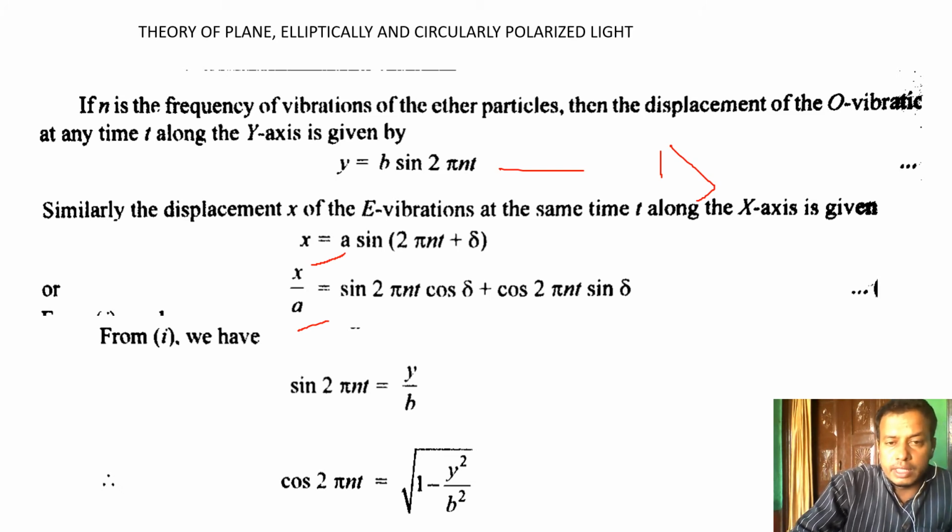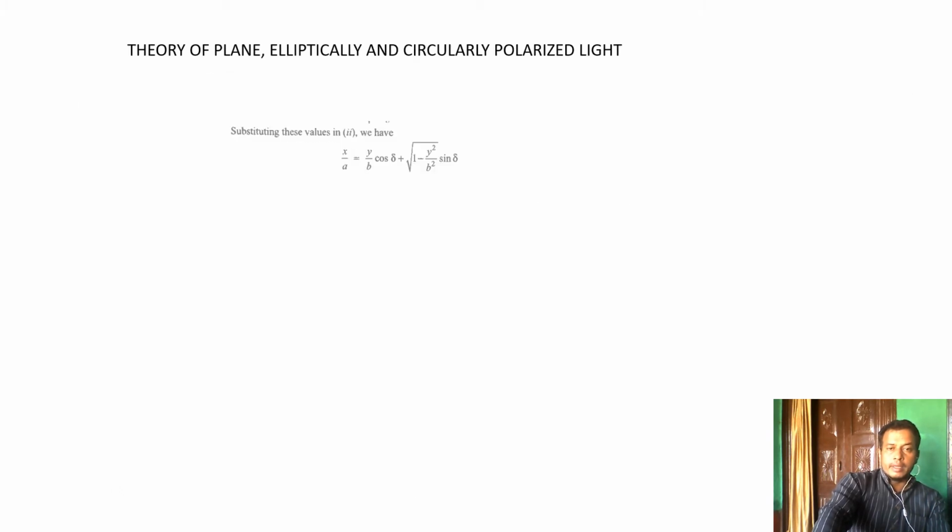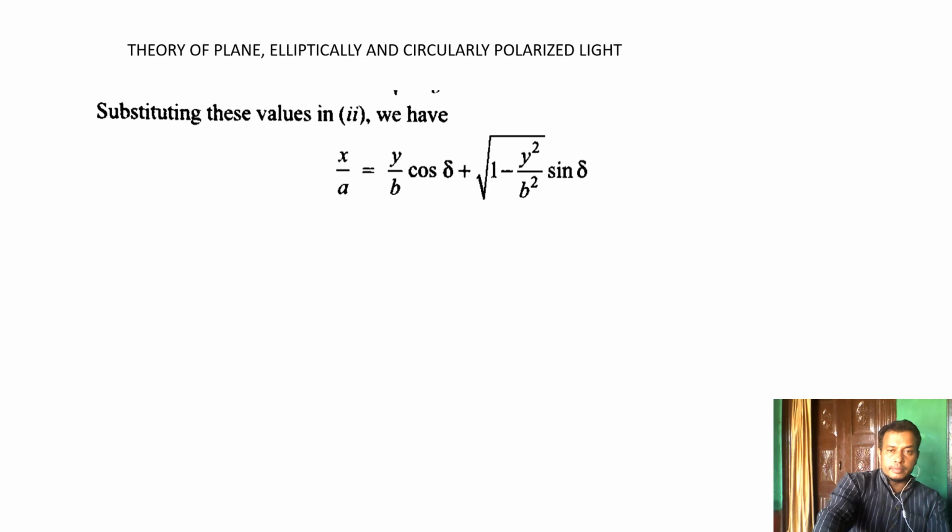Put this value in equation 2, and we see x by a equals y by b cos δ plus square root of 1 minus y² by b² sin δ.